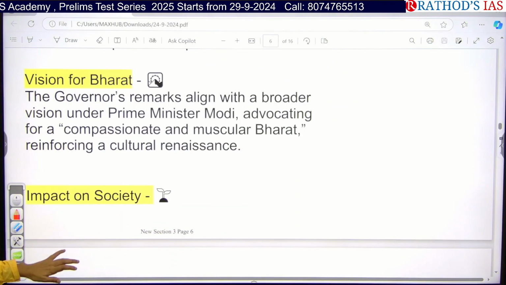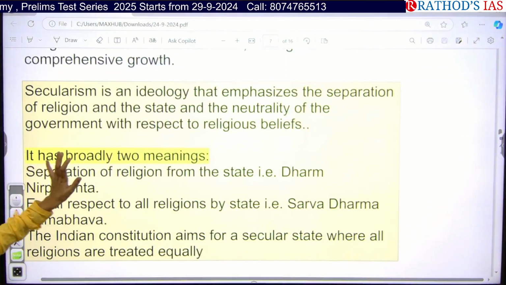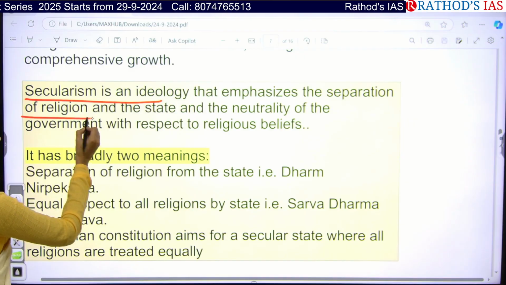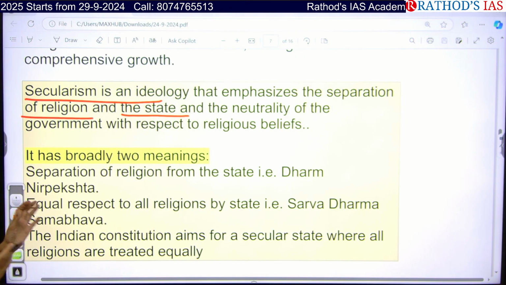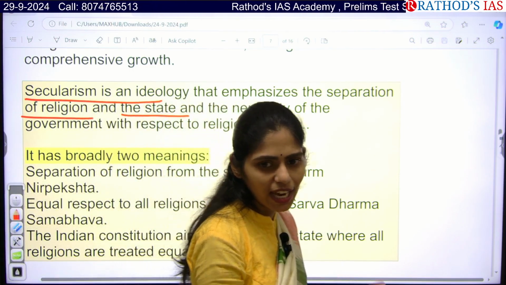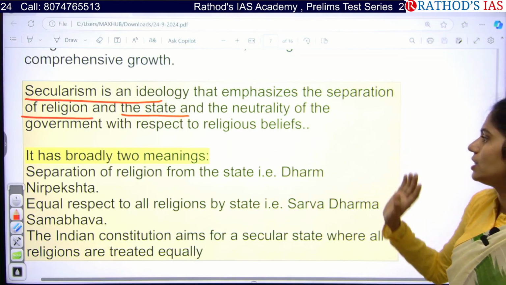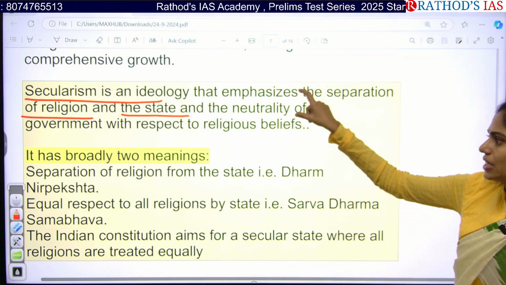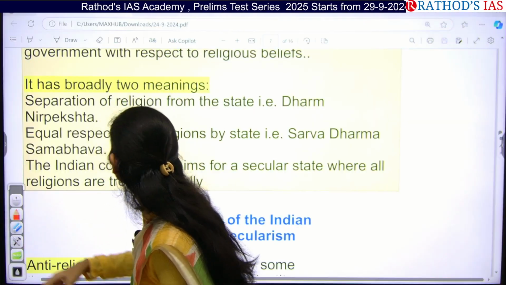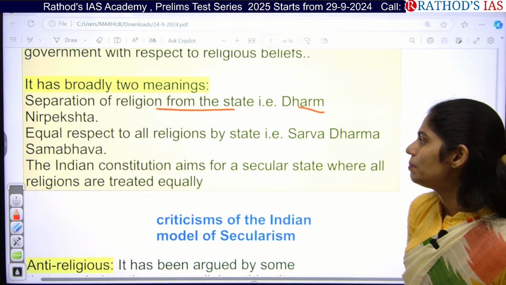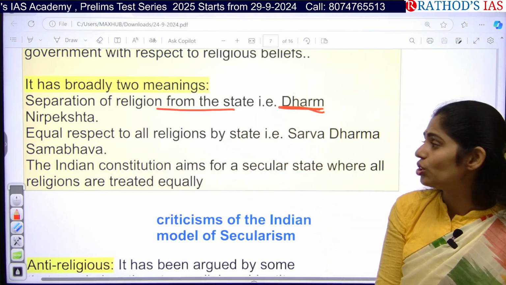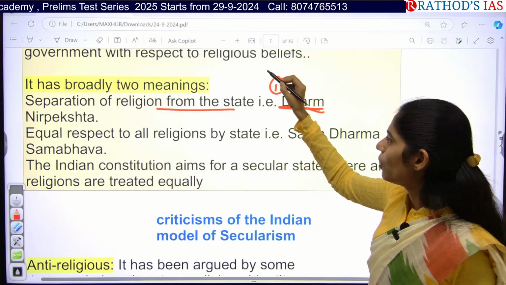Okay, so that is the thing you have to see, and especially now you have to focus on some facts regarding secularism. Secularism is an ideology. It emphasizes separation of religion and the state. We need a neutral government. Government should not support any religion. According to this ideology, religion should be a separate entity and government should be a separate entity. So actually it has two main meanings. You have to know this concept. So focus here. Separation of the religion from the state is called Dharma Nirpekshata. So you have to use this word. Dharma Nirpekshata is nothing but the separation of religion from the state. It is the first important meaning.